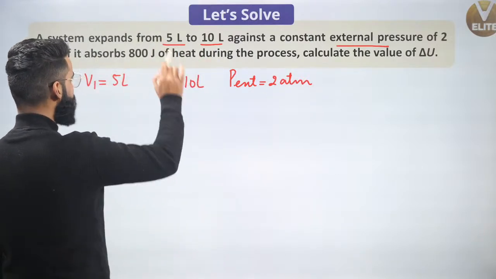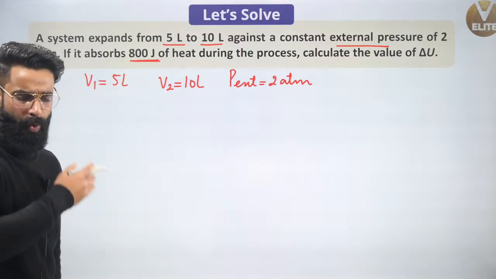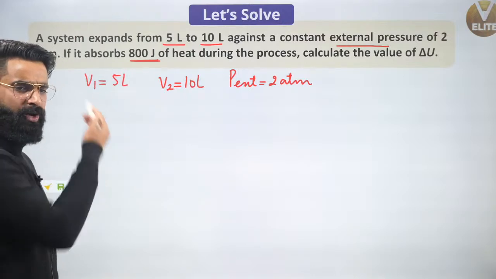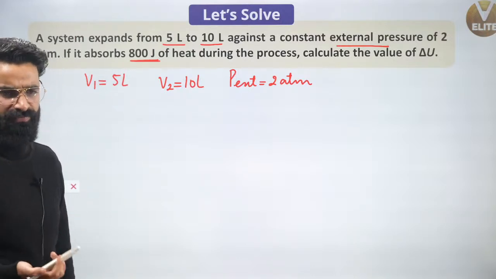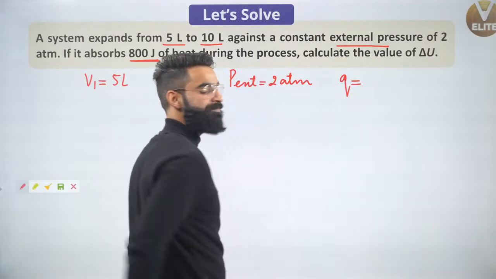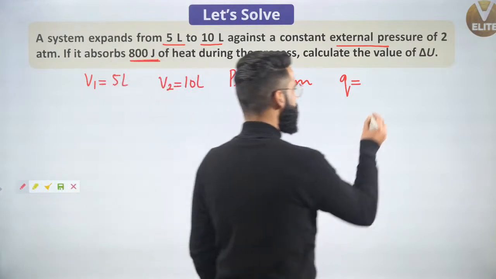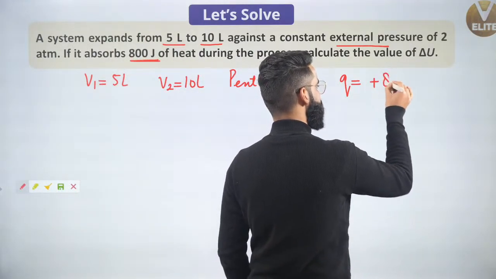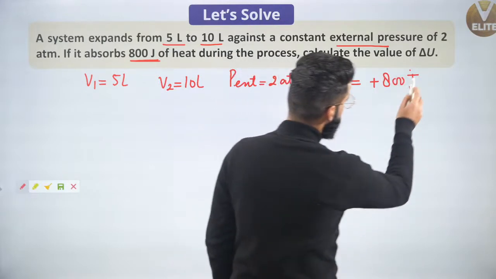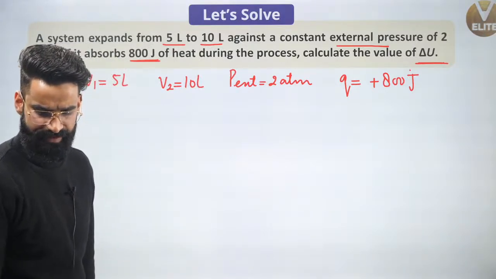If in doing so, the system absorbs 800 joules of heat. That means while this expansion is happening, the system is absorbing heat. How much heat is it absorbing? 800 joules. So should I take Q as plus 800 or minus 800? Heat is absorbed by the system, and whenever heat is absorbed by the system, the value of Q is taken as positive. So it's going to be plus 800 joules. We are supposed to calculate the value of delta U. Very simple.